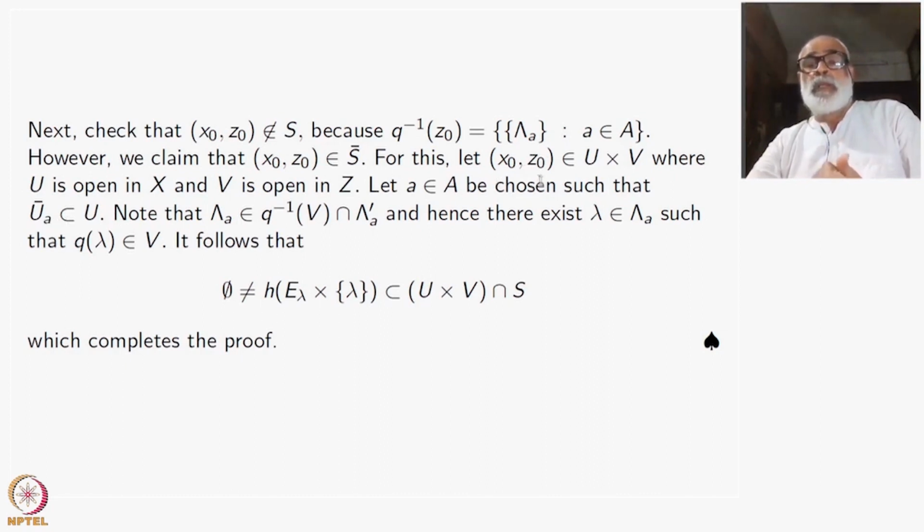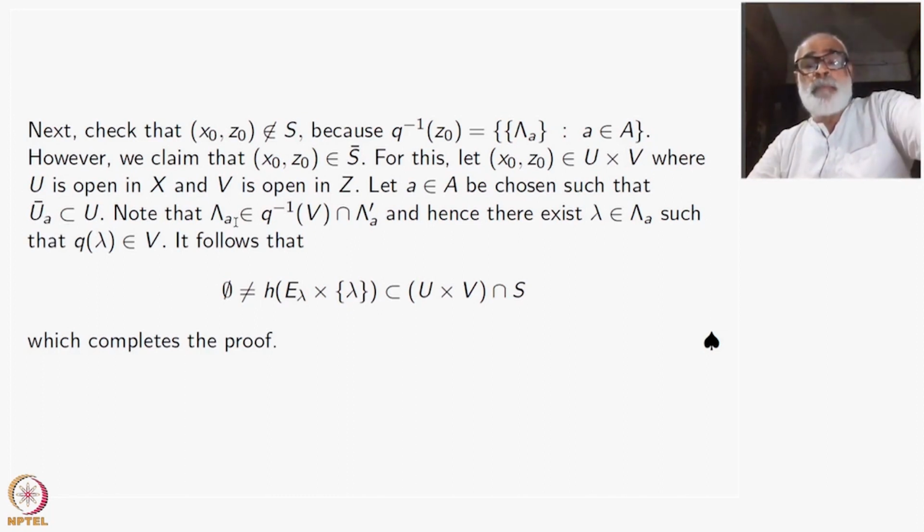If U is a neighborhood of X naught, there will be some A such that U_A bar is contained inside U. This is a system of closed neighborhoods, none of them is compact. That is how we have chosen them.